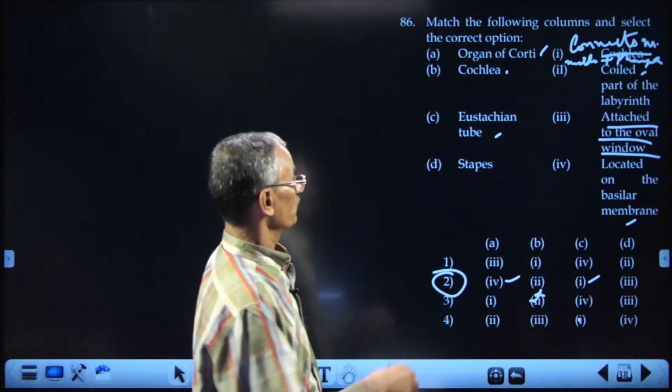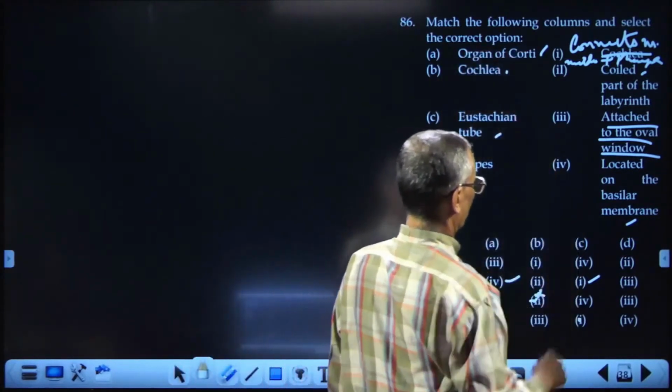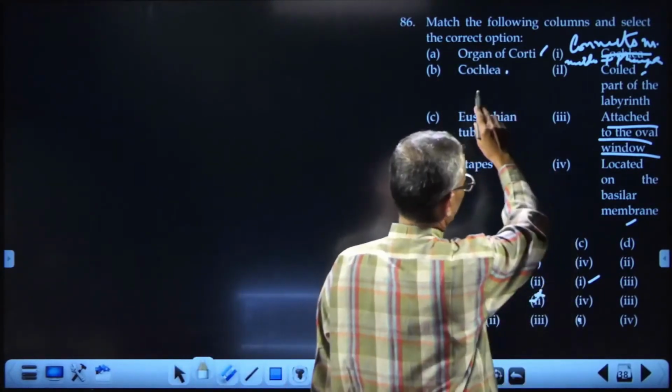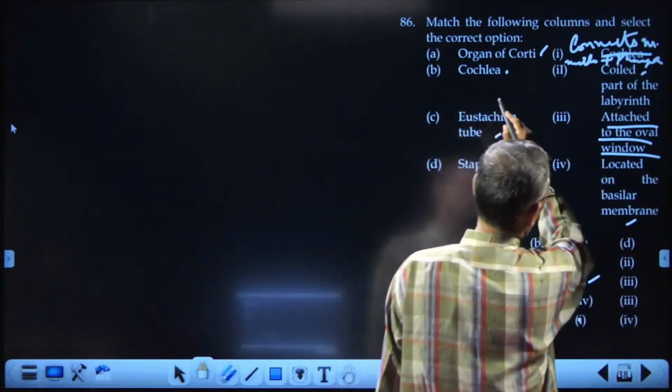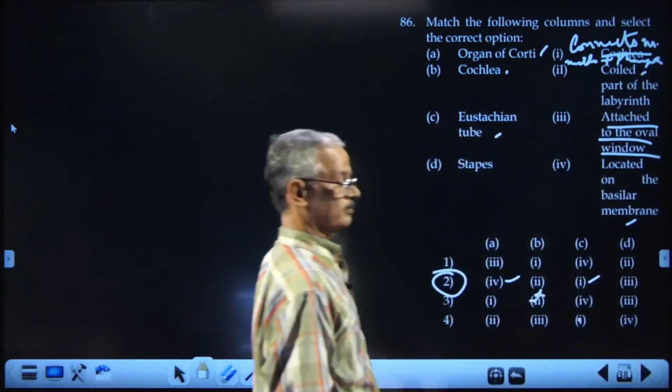So understand, organ of Corti is located on the basilar membrane. Cochlea is the coiled part.